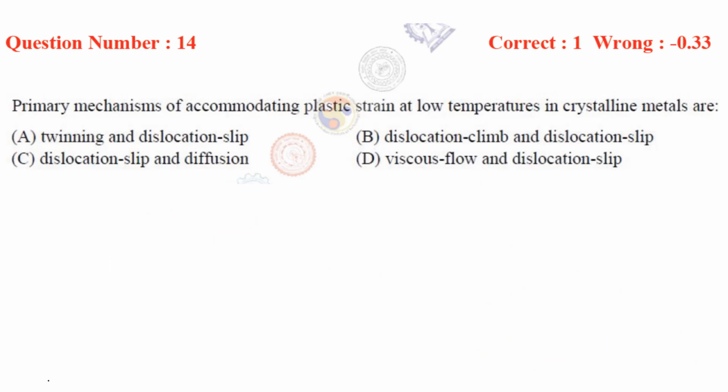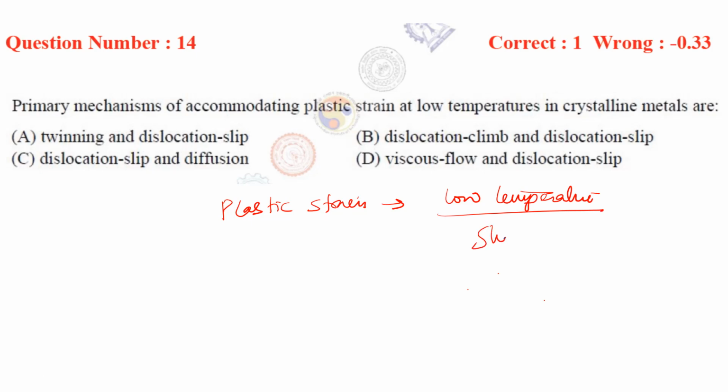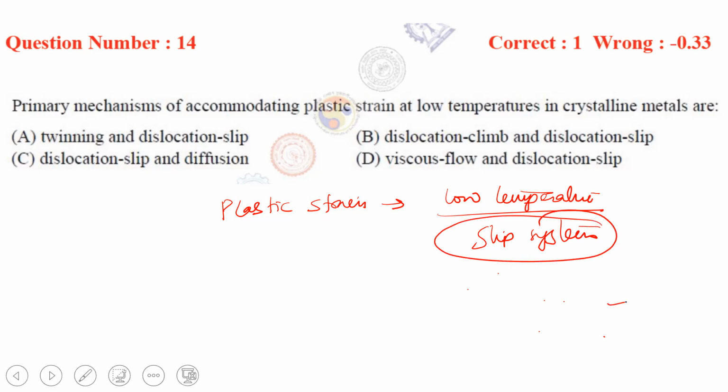Primary mechanism of accommodating plastic strain at low temperature in crystalline metals are? So it is asking about plastic strain at low temperature. We know that at low temperature the slip system is not very active or not very prominent.